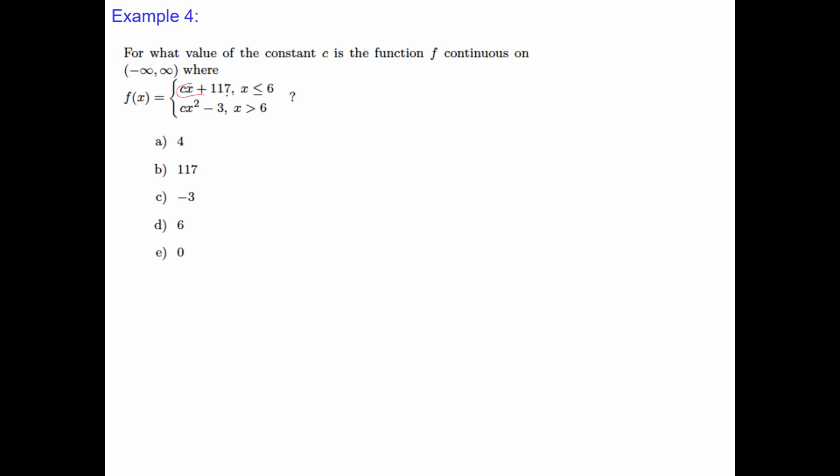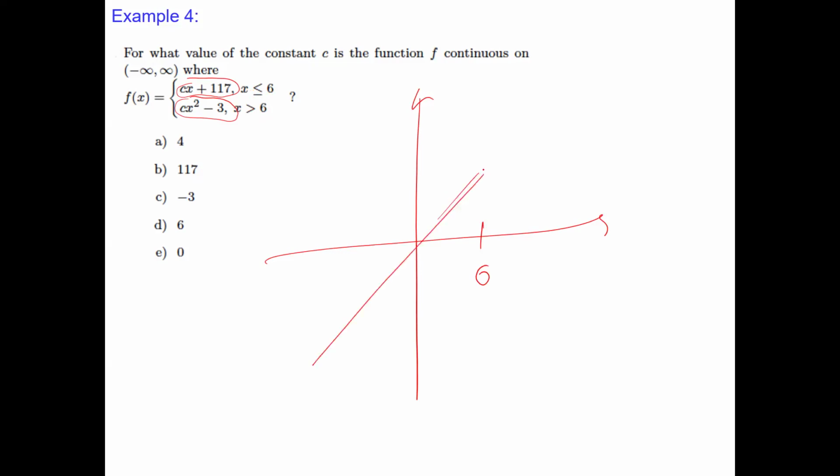This is definitely a continuous function. And for x greater than 6, we have a quadratic function, cx squared minus 3. So we have a line, and then we have a parabola, and we want them to have the same value at the meeting point.